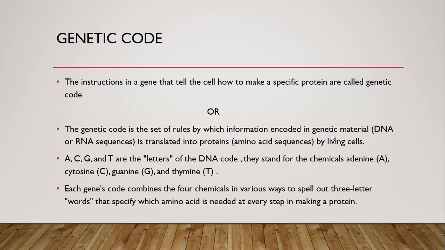So the genetic code basically is composed of four letters, which are A, C, G, and T, and these four letters are the nitrogenous bases: adenine, guanine, cytosine, and thymine. And these four letters, these bases, comprise the genetic code, and each gene's code combines these four basic letters into different forms and different combinations to create different amino acids.